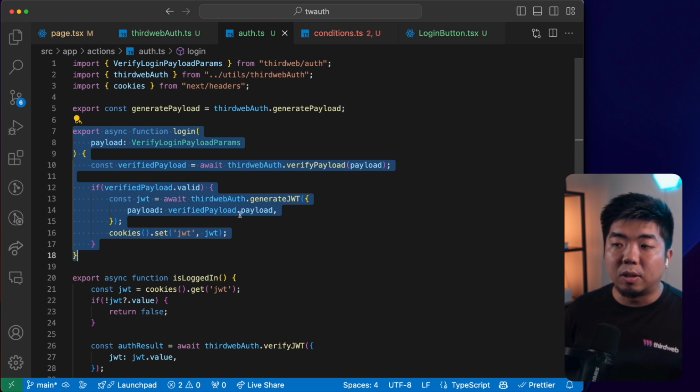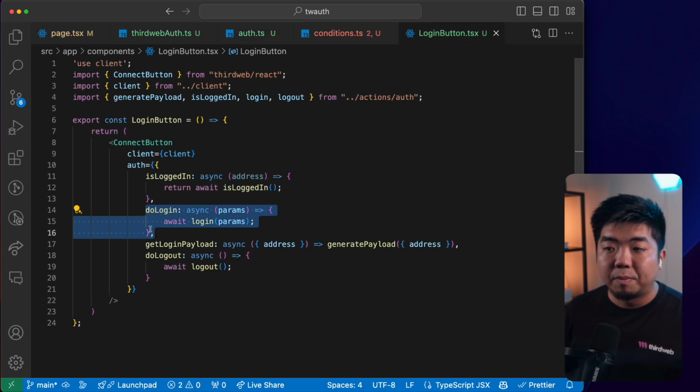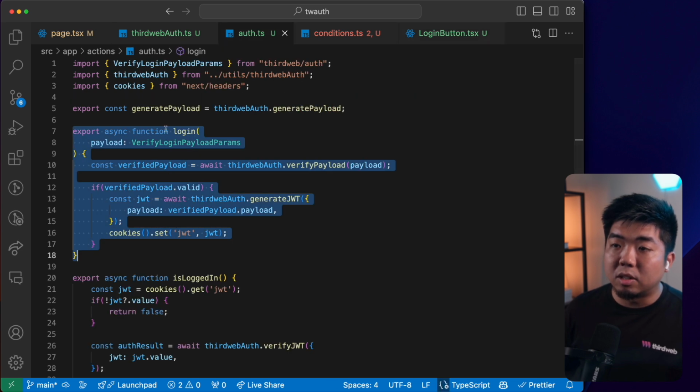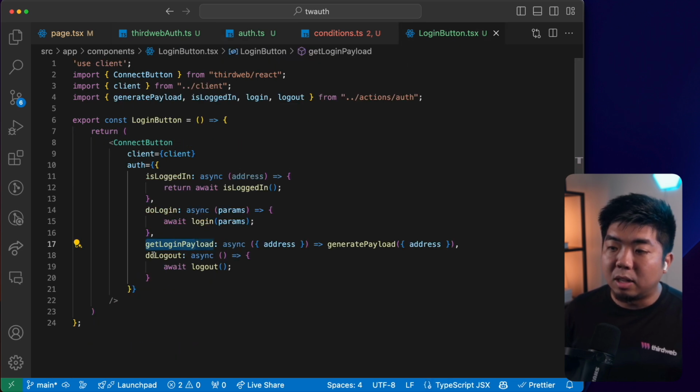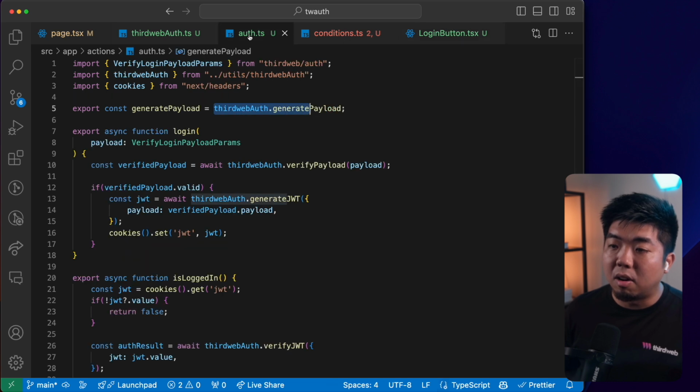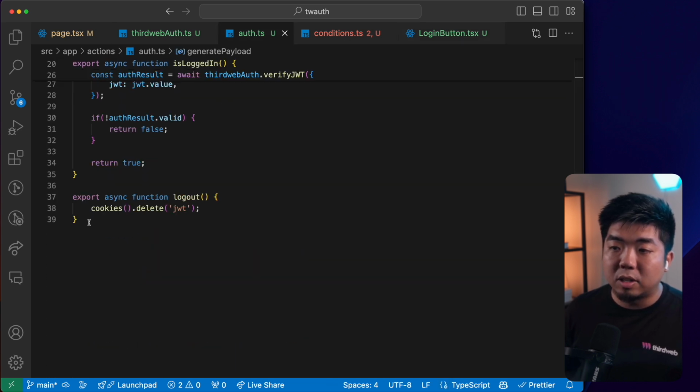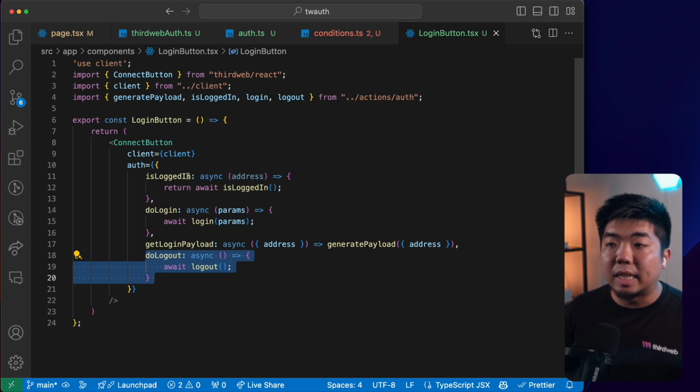And if everything looks good, we generate them a JWT. Get login payload is calling our thirdweb auth generate payload here. And then do logout is simply calling our logout function, which is deleting the JWT from the cookies here. And with that, that creates the connect button with auth all implemented inside of it.